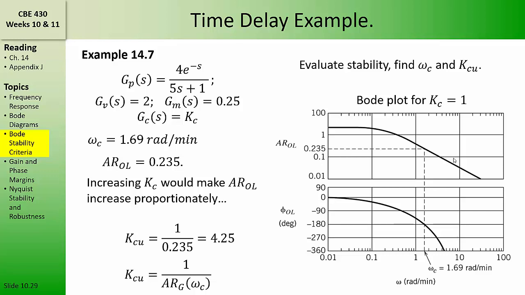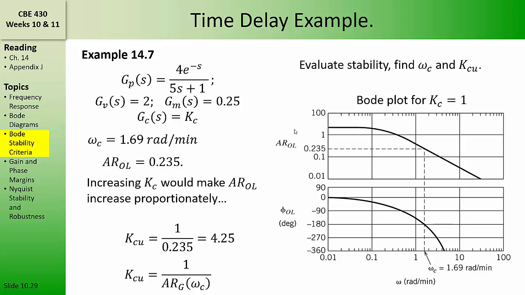And if we multiply Kc by 10, the amplitude ratio will be multiplied by 10 for all values of the frequency. Therefore, we can find the upper bound on Kc, or the ultimate gain, directly. We know that we have to multiply the gain at the critical frequency by 1 over 0.235. That is, 1 over the amplitude ratio at the critical frequency when our Kc is equal to 1, in order to obtain an amplitude ratio of 1.